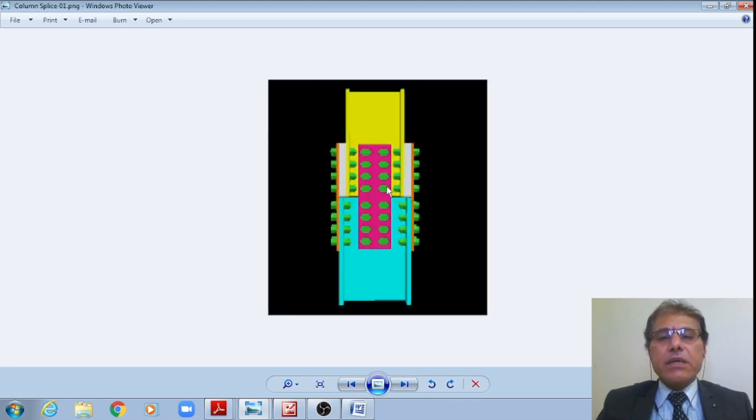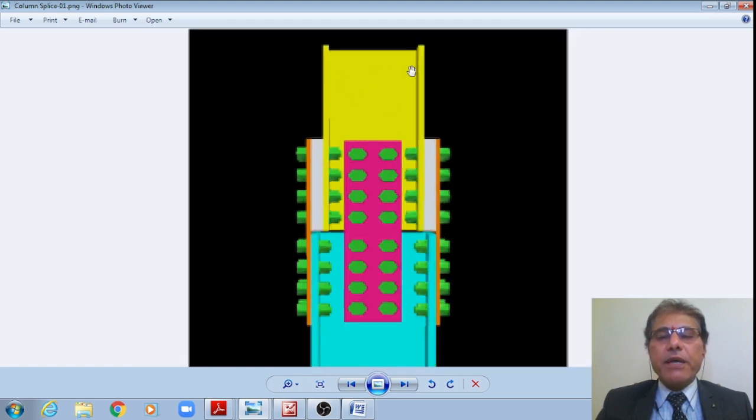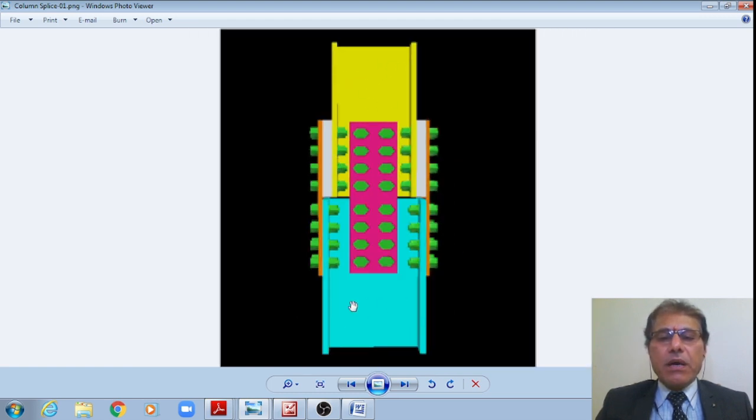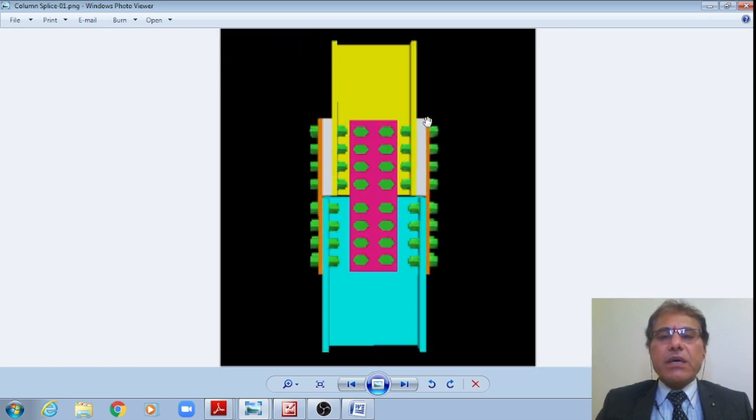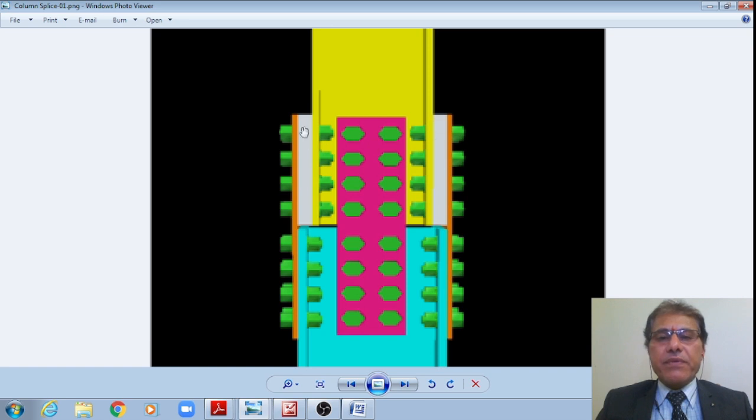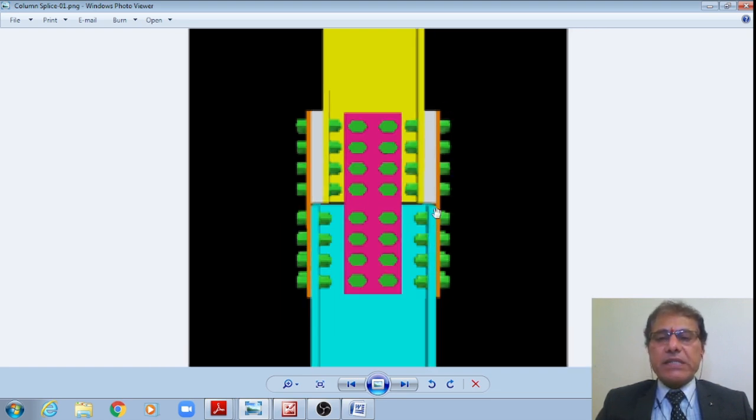Now we can see in this figure, as I already explained, that this yellow color is of smaller depth, whereas this violet color is of bigger depth, the I section, which is provided by means of the white color filler plates. This brown color is the splice plate provided on the flanges, connected by means of 4 plus 4, 8 number of bolts, right? Even here also 8 number of bolts.